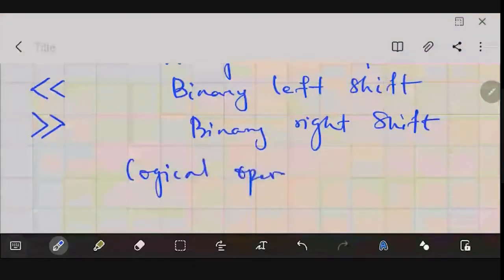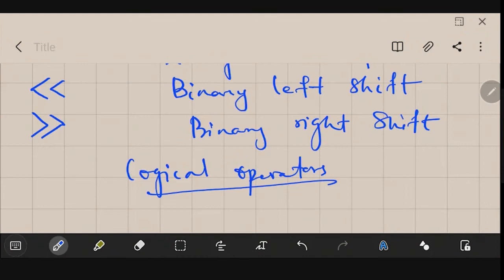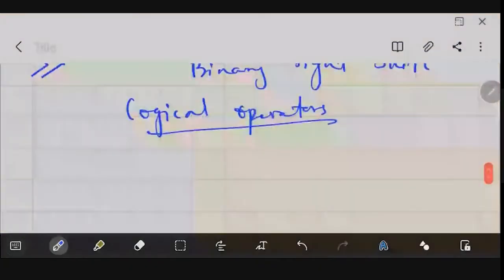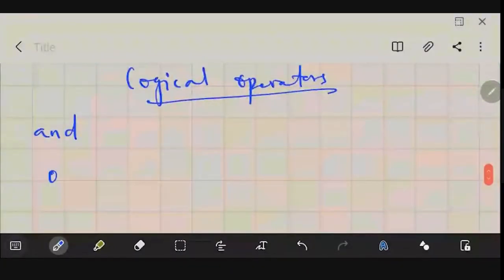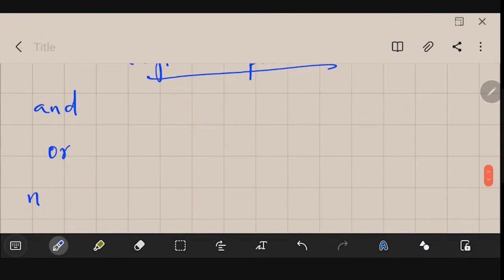The next is the logical operators. While the bitwise operators take ones and zeros and do the operations, in the case of logical operators we will test conditions, whether they are true or false. So in place of 1 and 0, we will have true and false. The three operations in this category are and, or, and not. The first one is your logical and operation. If A is true and B is true, then only you will get a true; otherwise it will be false.